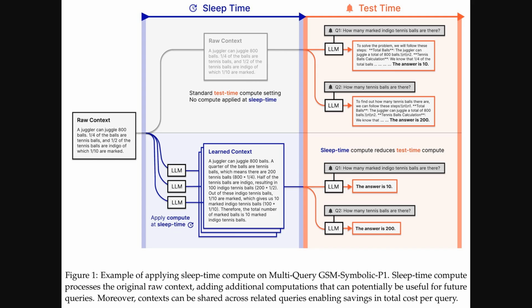This learned context, which already has some reasoning done, is then fed to the LLM at test time. The result, as you can see, is that the LLM needs much less compute to answer the same questions.